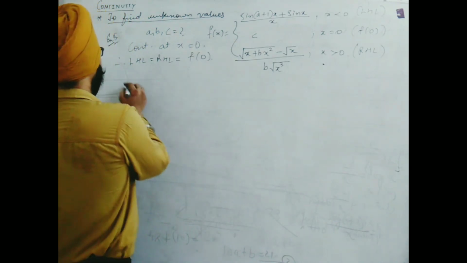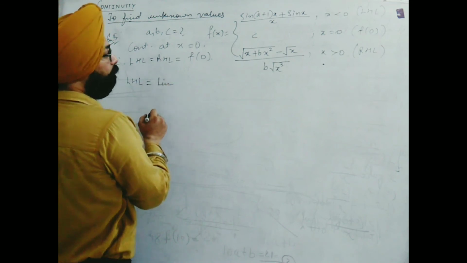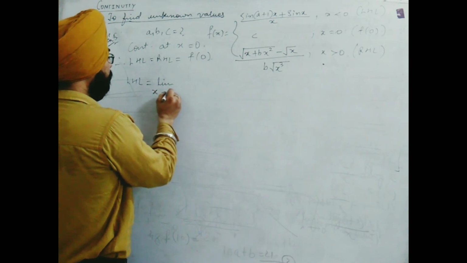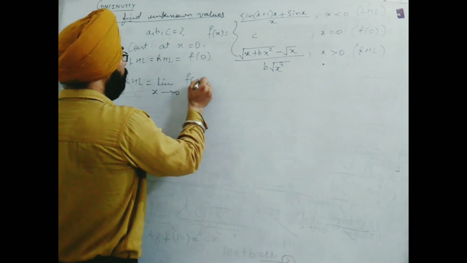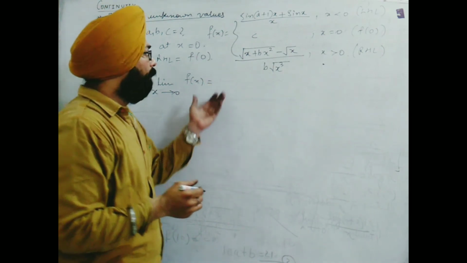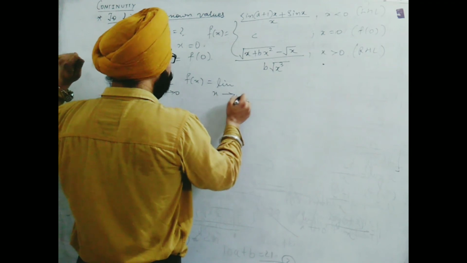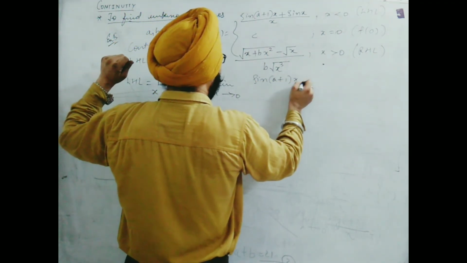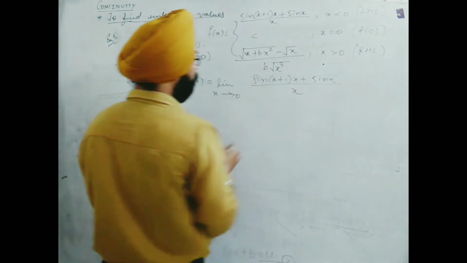Let's start with LHL first. Limit x tends to 0, as 0 is given. See the presentation, limit x tends to 0 of f of x. Now it is effective because its definition is different, so we can write limit x tends to 0 of f of x replaced by sin (a plus 1)x plus sin x upon x.